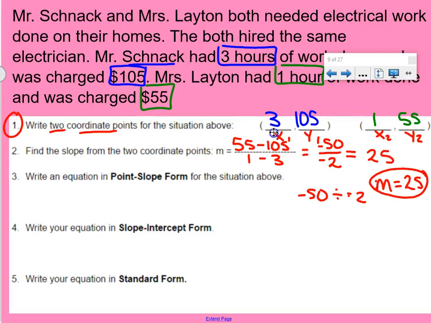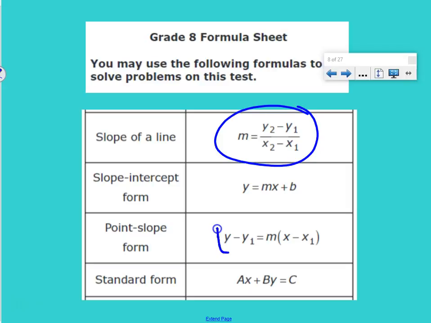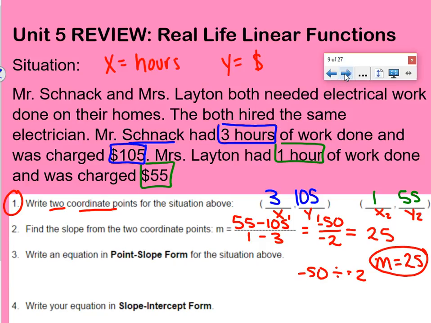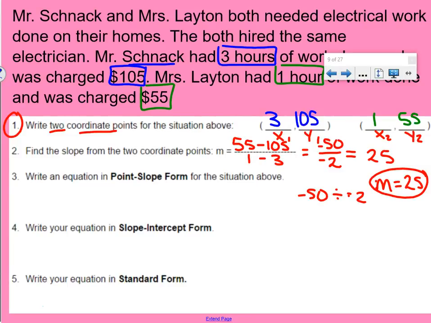All right, now we want to write an equation in point-slope form for the situation above. Point-slope form. We should be able to do this. If we're confused as to what point-slope form looks like, we can always look at our resource sheet. It's right here. Point-slope form. What I would like you to do right now is try numbers 3, 4, and 5 on your own. Try numbers 3, 4, and 5 on your own and see what you come up with.